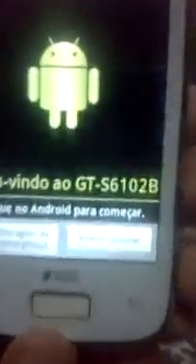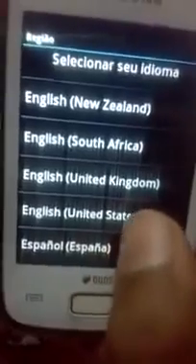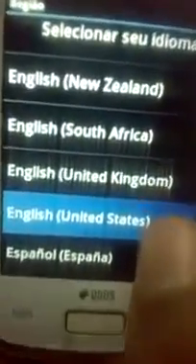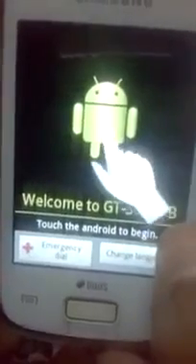As you can see, there is some other language. To change the language, you have to select alter a idioma. Select it. Now select English United States. Welcome to GTS 6102B.